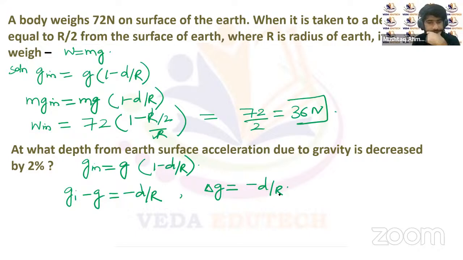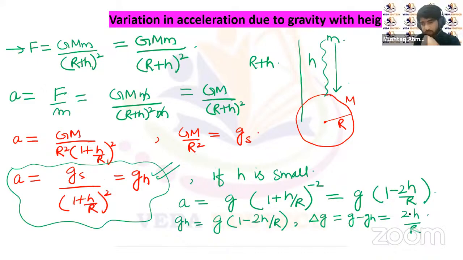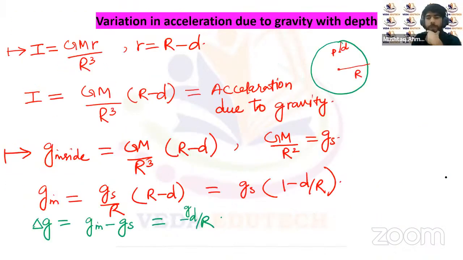The value of delta g here will be g times d upon R. It has to be g times d upon R here. And here also the value of delta g will be 2h g upon R. So this is the value of delta g.